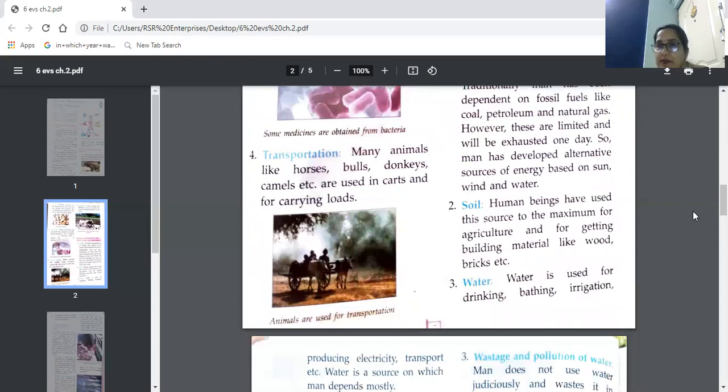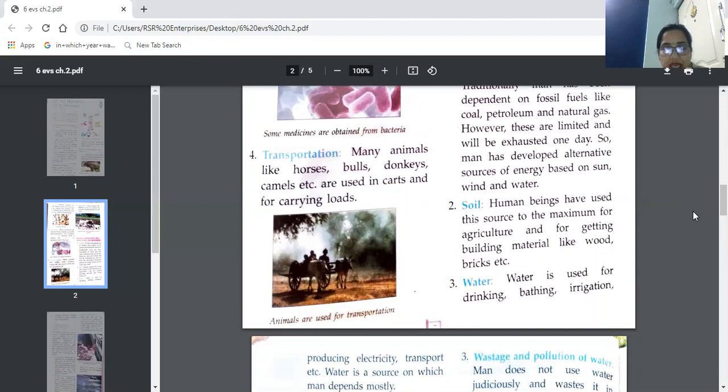For taking things from one place to another, human beings need animals like horses, bulls, donkeys, camels. They use them in their carts and they go from one place to another.